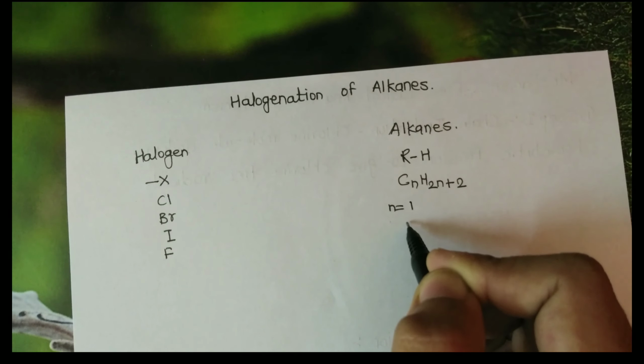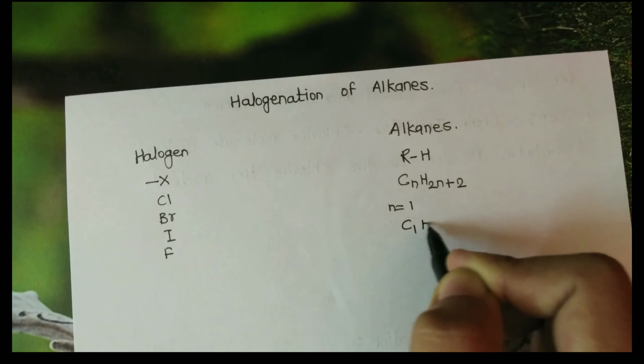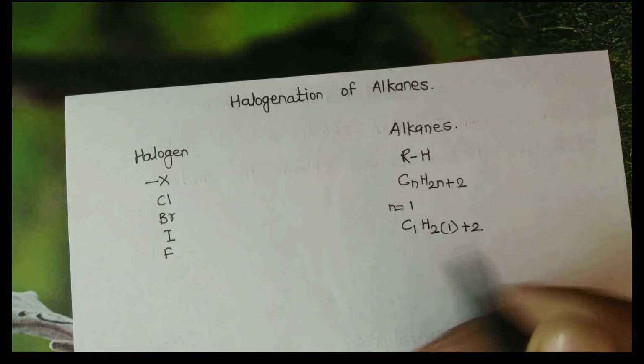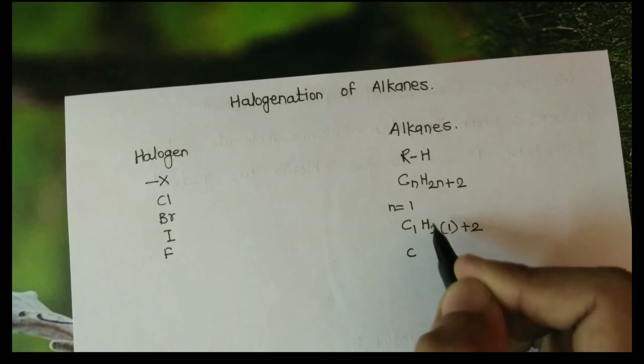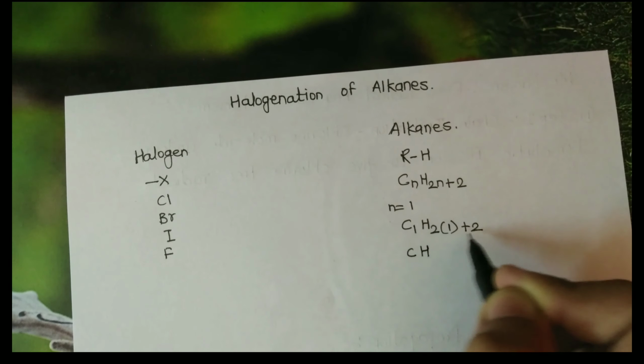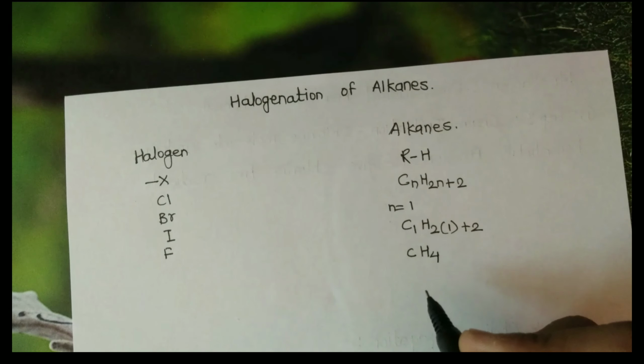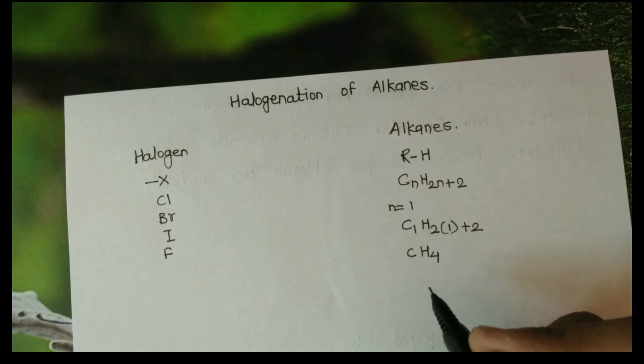So let's see, C1H2 into 1 plus 2, that is C and H 2 plus 2 is 4, CH4, that is methane. So we go for halogenation of alkane.